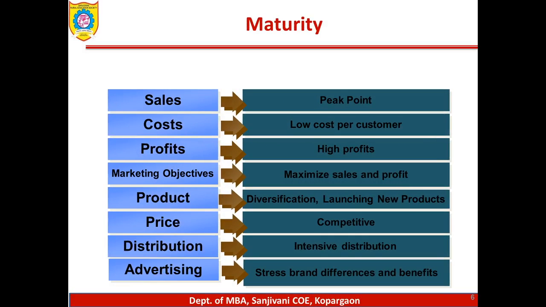In the maturity stage, sales will be at the peak point, cost per customer is low, and profits are high. The marketing objective in this stage is to maximize sales and profit. For the product in this stage, you can think of diversification, because every product has a certain life, and you can think of launching a new product. In this stage it is very important to keep the price competitive. For distribution, you can think of intensive channels, increasing the number of channel members as much as possible. Advertising stresses brand differences and benefits of the product.